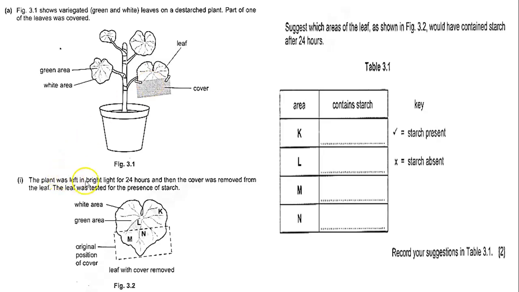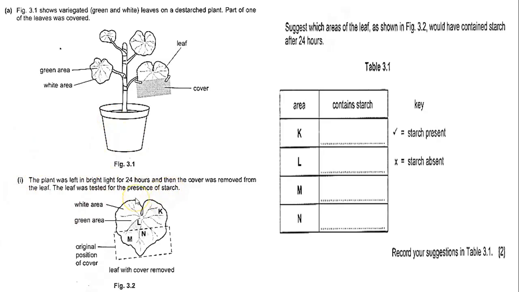Okay, the plant was left in bright light for 24 hours. Just after it was de-starched, I will take it and put it in bright light for 24 hours, keeping the cover, okay? Then the cover was removed from the leaf. After the 24 hours, I will remove the cover. The leaf was tested for the presence of starch.